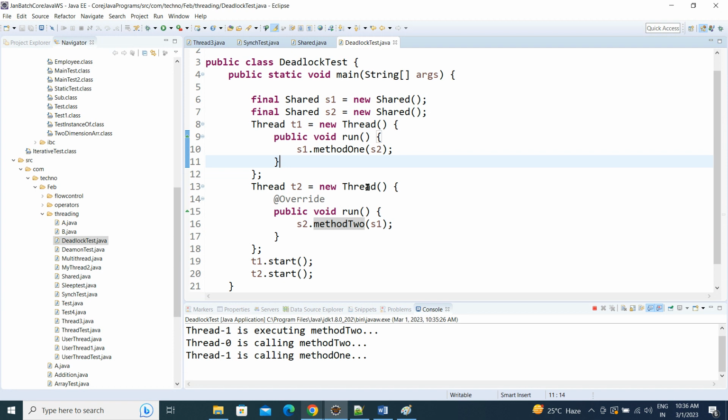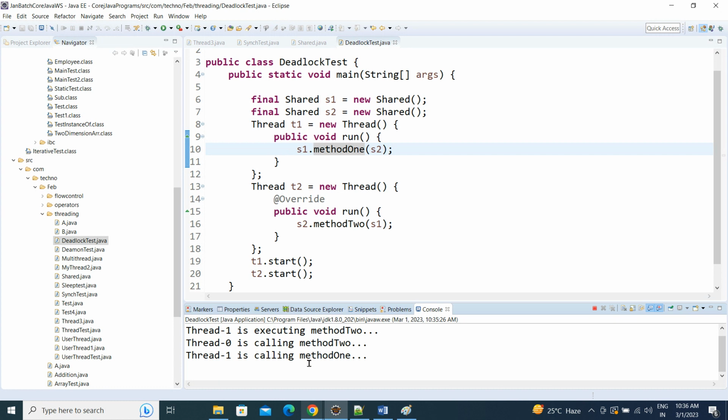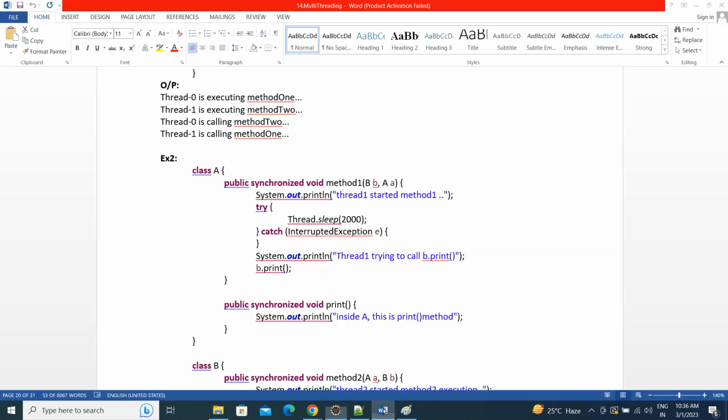We created two threads, so we are calling s1's method 1. So s1's method 1 is under execution of the t1 thread and method 2 is under execution of the t2 thread. Internally these methods are calling each other, so both are locked by separate threads. They won't release the locks. In that case the deadlock will arise. Now let's stop it.